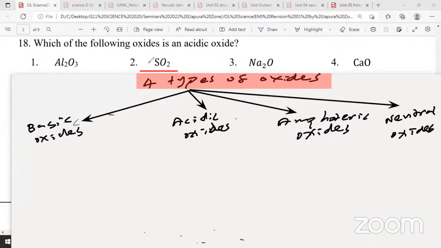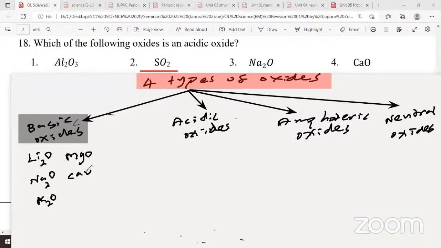Now basic oxides, what are the types of basic oxides? Look at the screen. Basic oxides: all the group 1 metal oxides are basic. So examples: lithium oxide, sodium oxide, potassium oxide, all the group 1 metal oxides are basic. Why are they basic? They react with acids. K2O, potassium oxide, they are all basic. Even group 2, magnesium oxide is basic. Group 2, calcium oxide is basic.